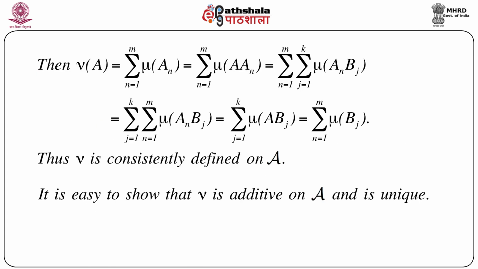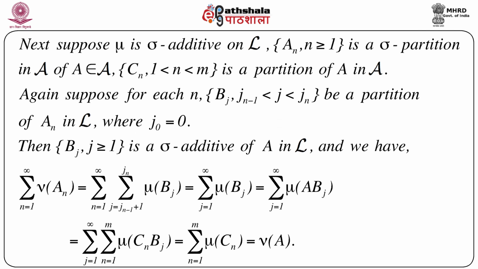Now the next part is a little involved, again with a few arguments. Suppose mu is sigma additive on script L, and An, n greater than or equal to 1, is a sigma partition in script A of capital A, which belongs to script A, and Cn, n equals 1 to m, is another partition of A in script A. We know that whenever we have a semi-algebra script L, we have defined mu on that.